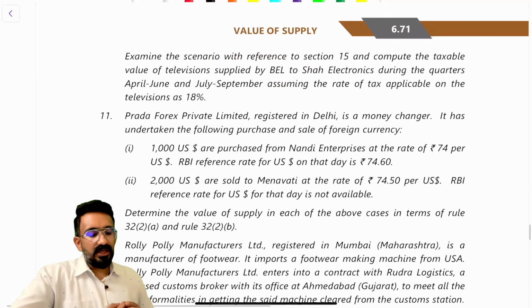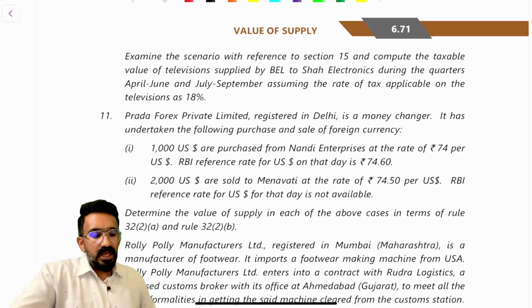Examine the scenario with reference to section 15. Compute the taxable value of the television supplied by BL to Shah Electronics during the quarter April to June and July to September, assuming the rate of tax applicable is 18%.